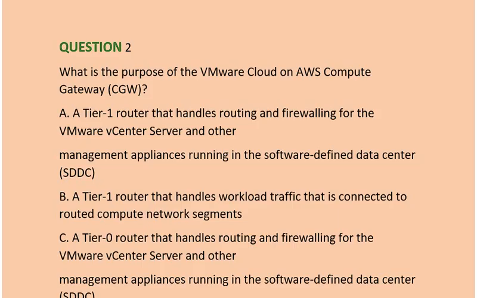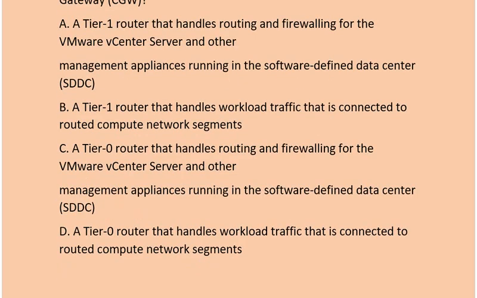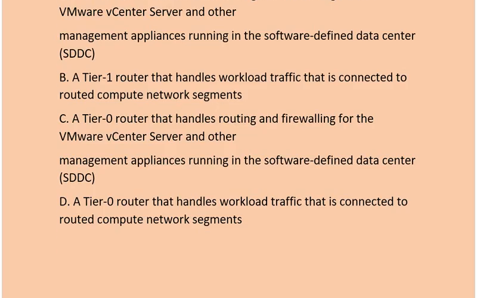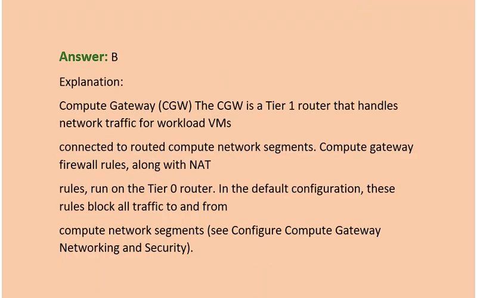Option B A Tier 1 router that handles workload traffic that is connected to routed compute network segments. Option C A Tier 0 router that handles routing and firewalling for the VMware vCenter server and other management appliances running in the software-defined data center SDDC. Option D A Tier 0 router that handles workload traffic that is connected to routed compute network segments. Correct answer is option B.